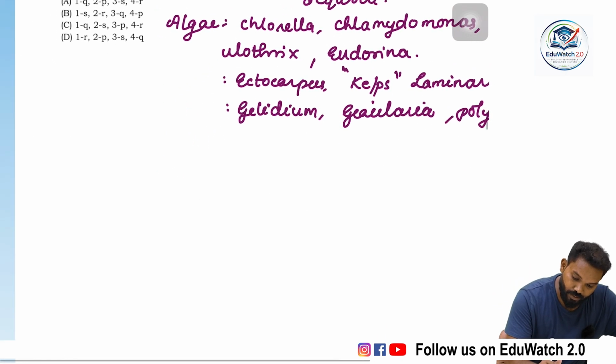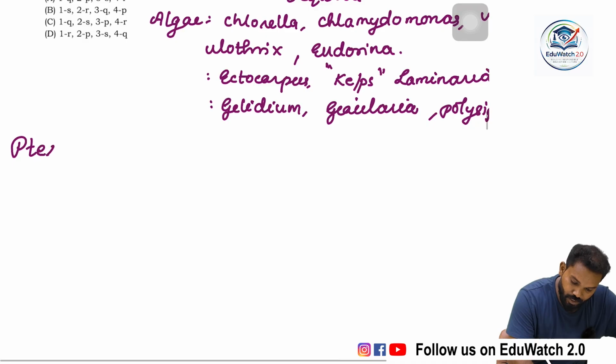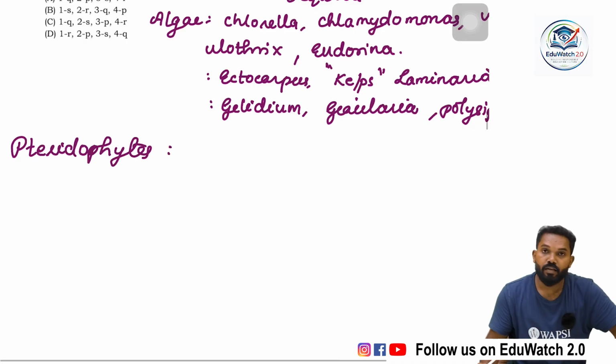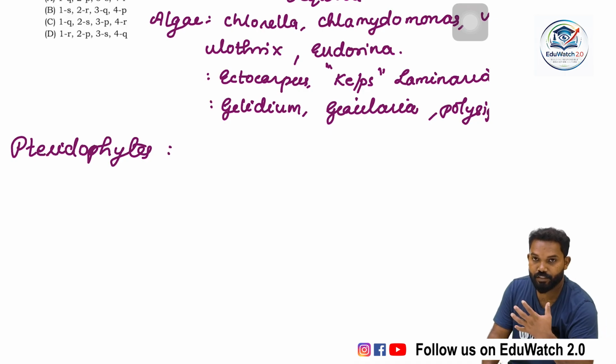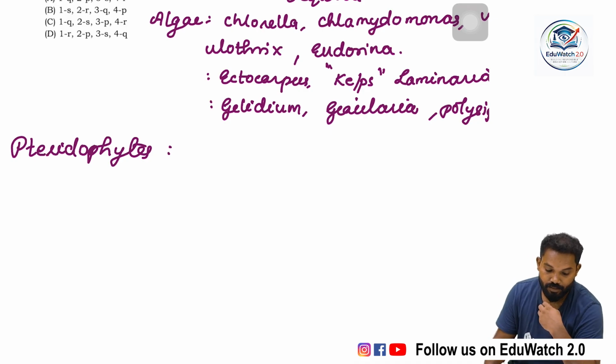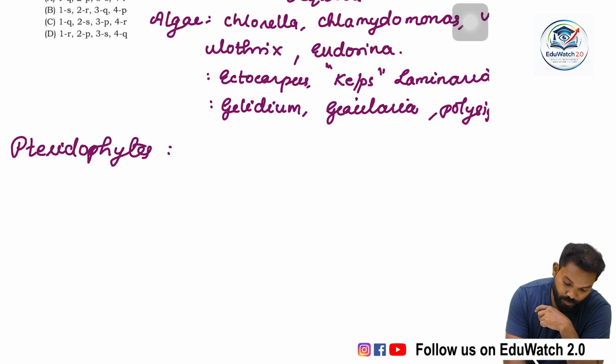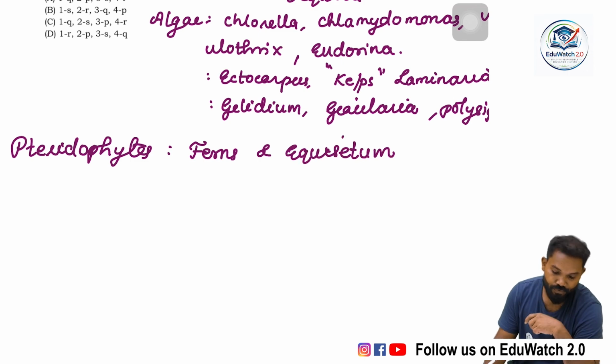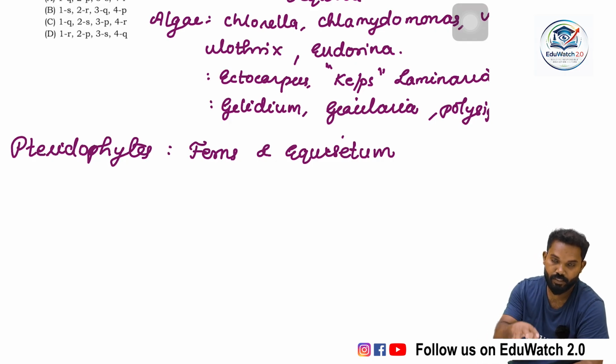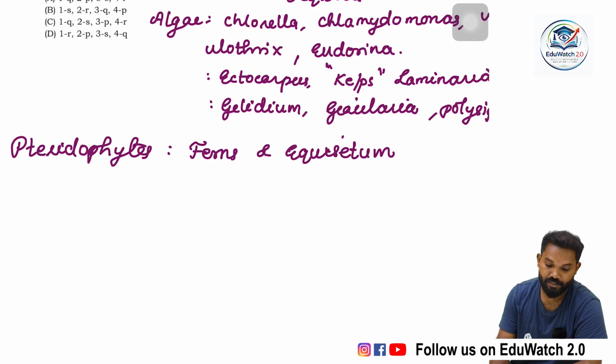Then pteridophytes. In NCERT, the pteridophyte portion includes ferns and horsetail plants. Almost 90% of pteridophytes come under the ferns category.